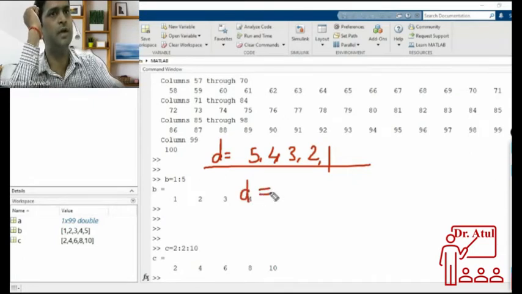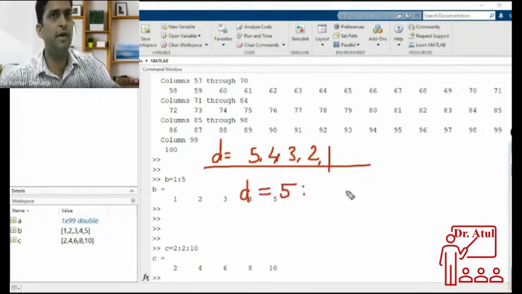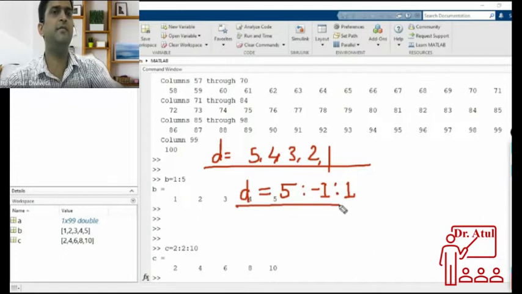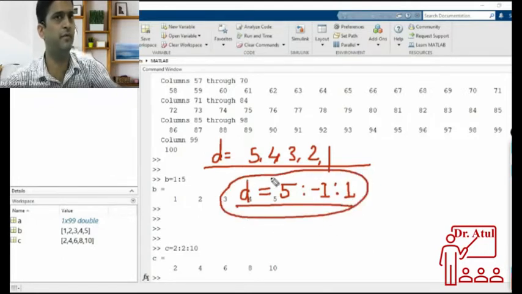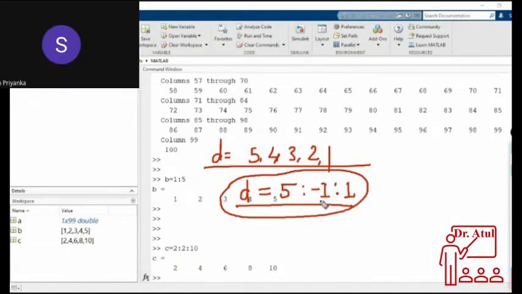D equal to starting number 5 colon, instead of increment of 1, here I will write -1, and then up to 1. This way MATLAB will do the decrement instead of increment of 1 or any number.